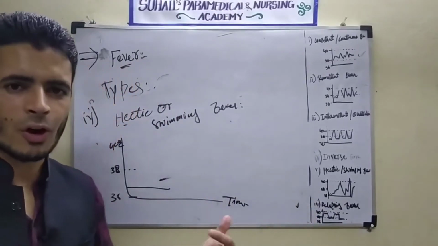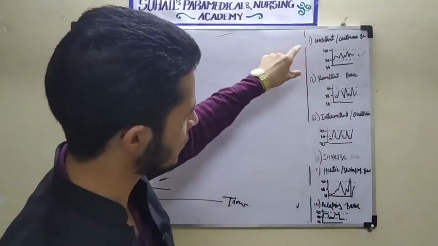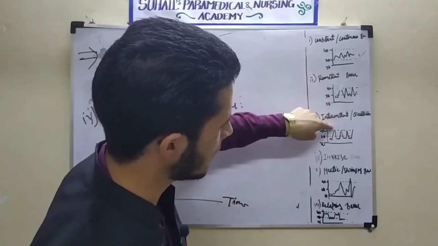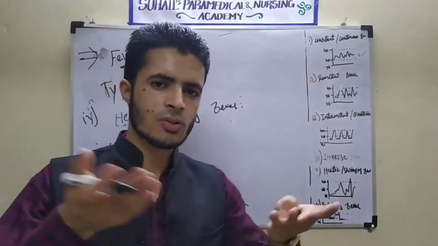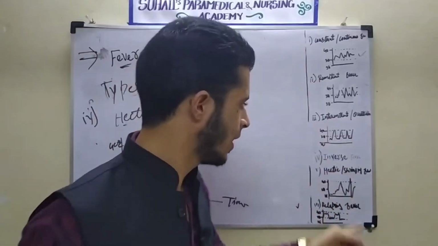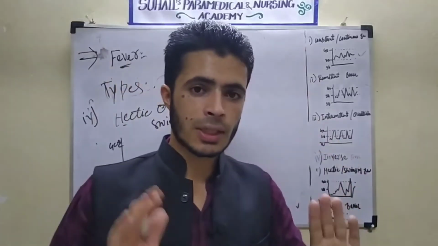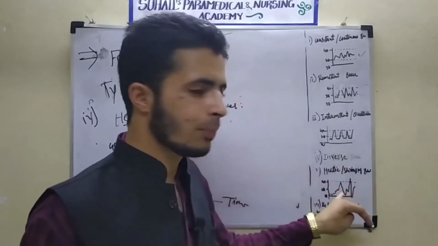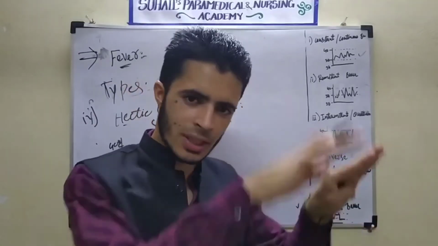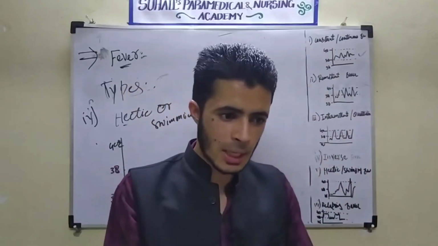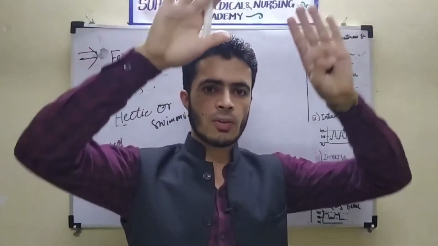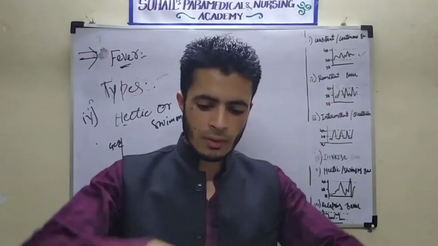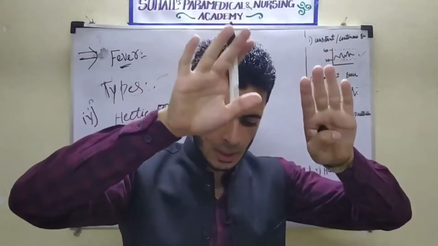In case of constant, remittent, intermittent and inverse, the temperature was always above the normal level. In case of hectic or swinging fever, the temperature will sometimes drop below 99.6 degrees Fahrenheit, that is below 37 degrees. So the temperature will be increasing in the body, then sometimes decreasing, increasing, then decreasing.